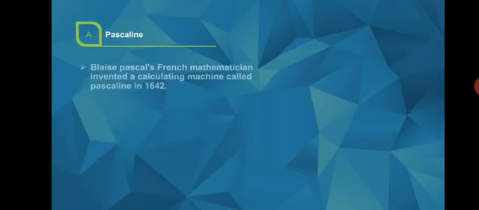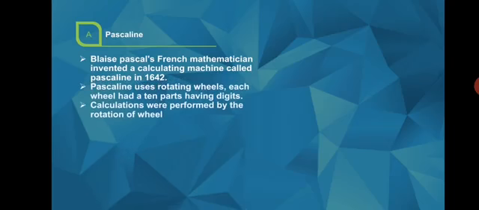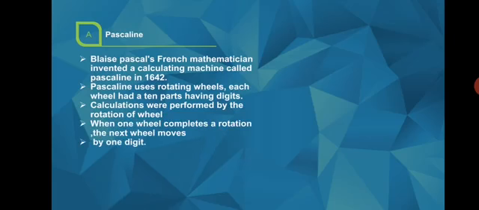Pascaline. Blaise Pascal was a French mathematician who invented a calculating machine called Pascaline in 1642. Pascaline uses rotating wheels. Each wheel had 10 parts having digits from 0 to 9. On Pascaline, calculations were performed by the rotation of wheels. When one wheel completes a rotation, the next wheel moves by one digit.